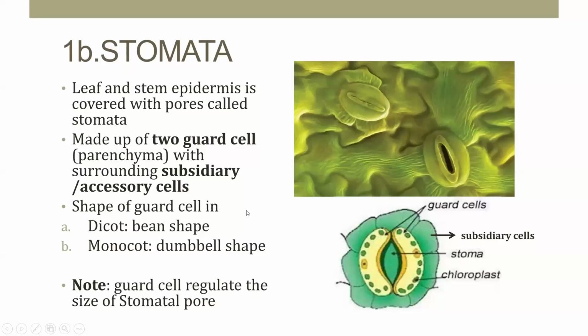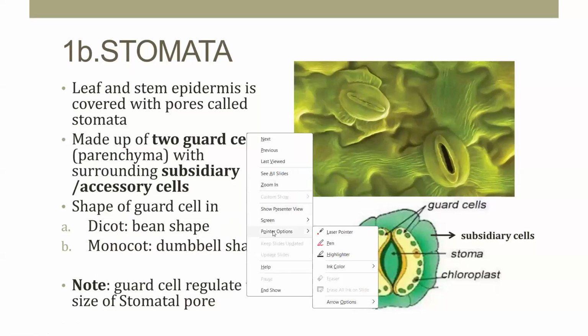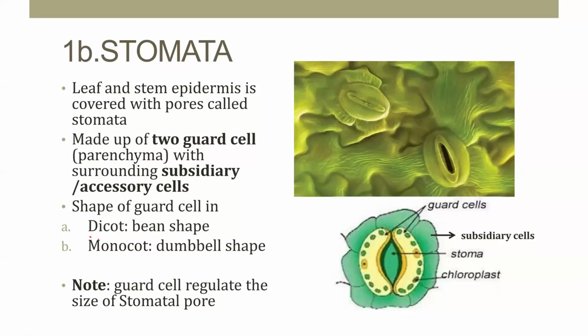So this point is important. Generally in dicots, the guard cells are bean shaped or kidney shaped, whereas in monocots the guard cells are dumbbell shaped. So this point is important: the shape of the guard cells. In dicots the shape is bean or kidney shape, whereas in monocots it is dumbbell shape. These guard cells regulate the size of the stomatal pore.